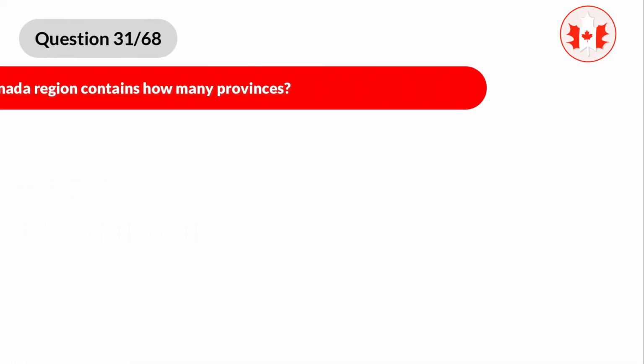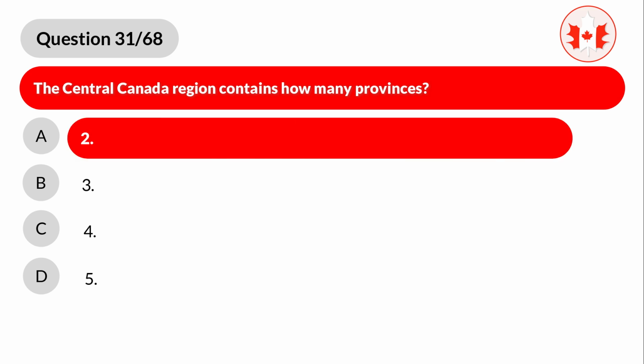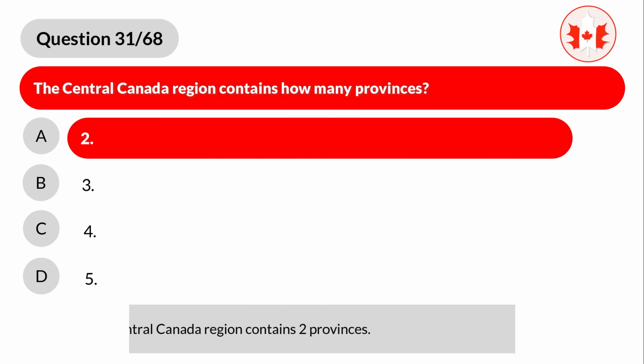Central Canada. Question 31. The Central Canada region contains how many provinces? A. 2. B. 3. C. 4. D. 5. Correct answer is A. 2. Explanation. Central Canada region contains 2 provinces.